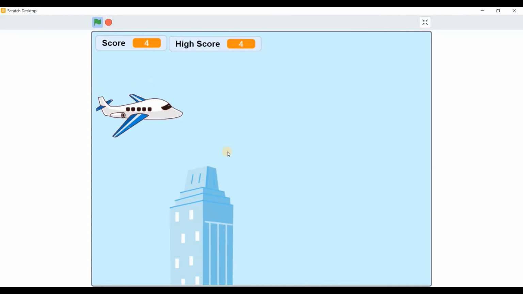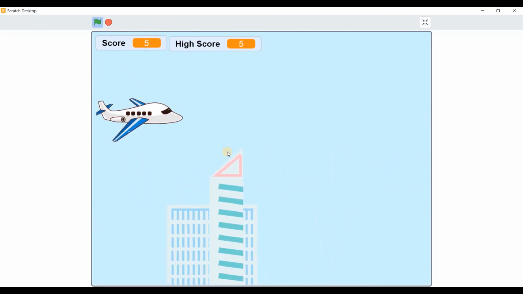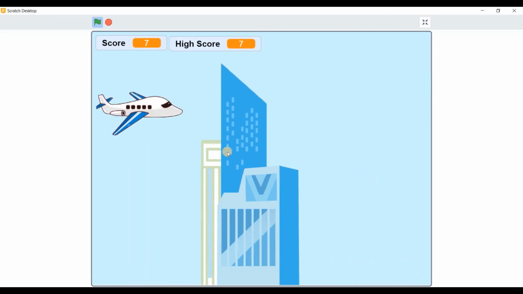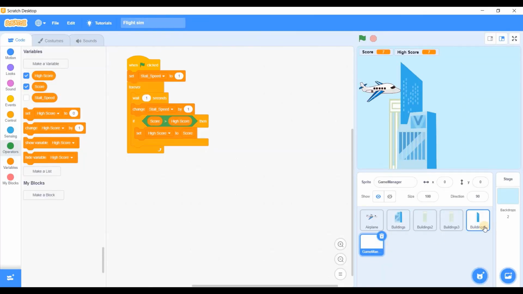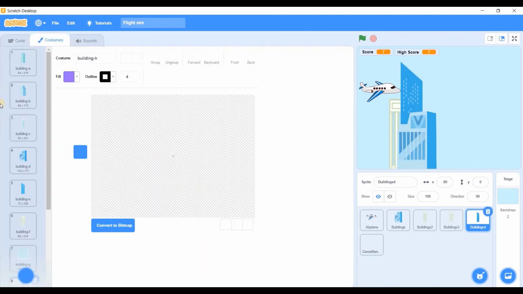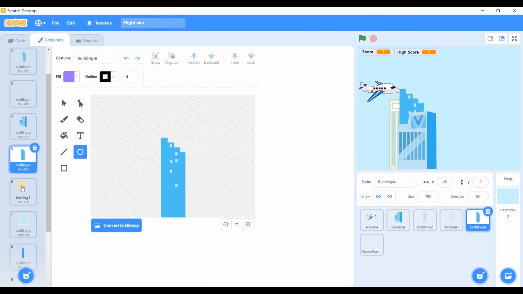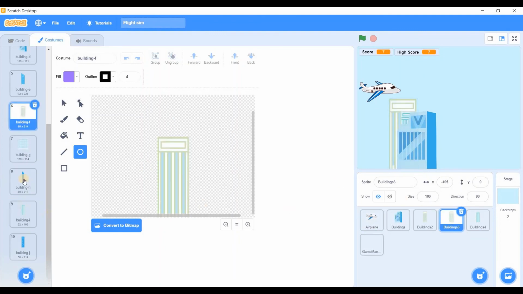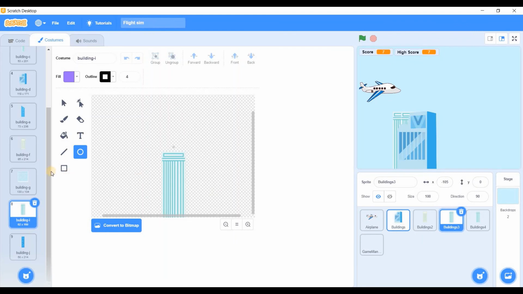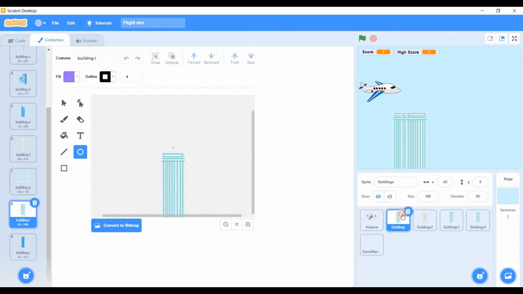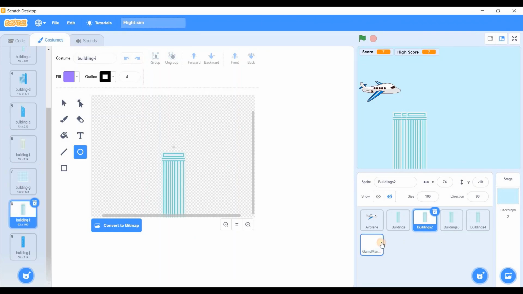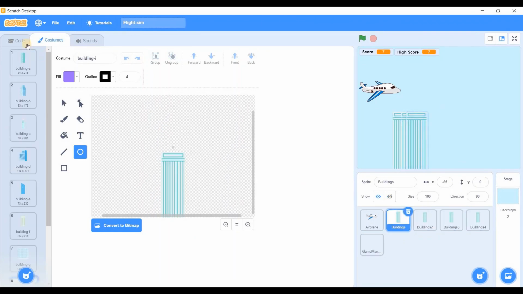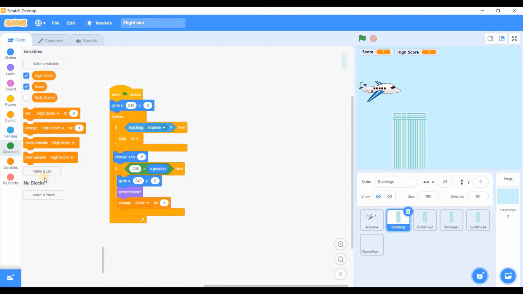Let's try it out. Oh my gosh. You know what? This costume, we cannot really win with this costume around. So I have to delete this costume from all the buildings. And in code, I will do another thing.